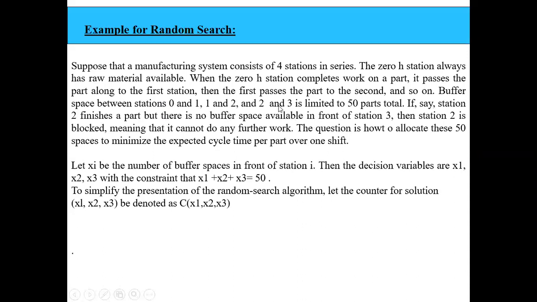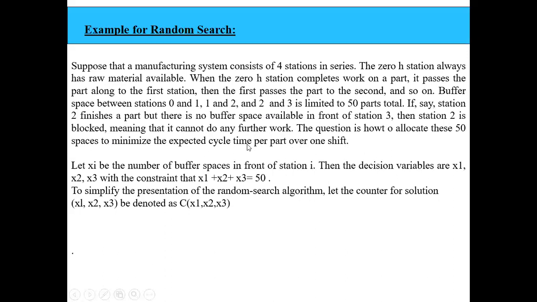And then what happens if there is no space here, and the buffer is full, meaning there is no space for it to produce? Then Station 2 will be blocked, so it cannot do further work. So the question is how efficiently you can allocate these 50 spaces so as to minimize the expected cycle time per part over one shift.